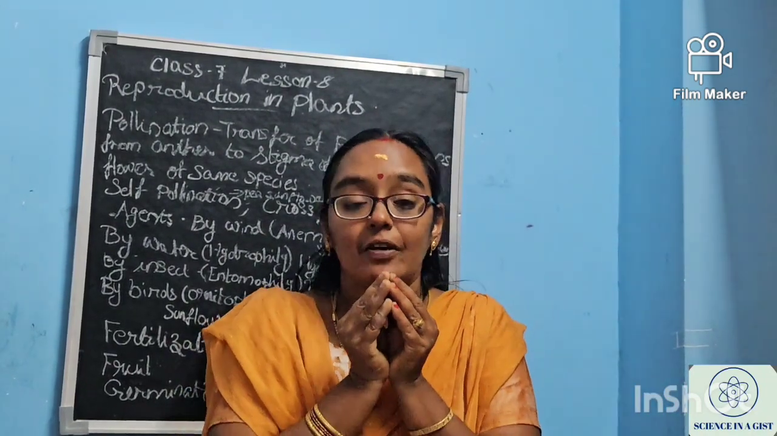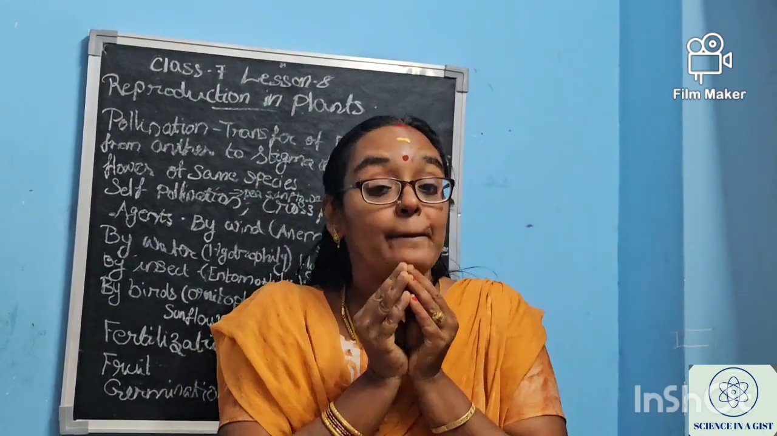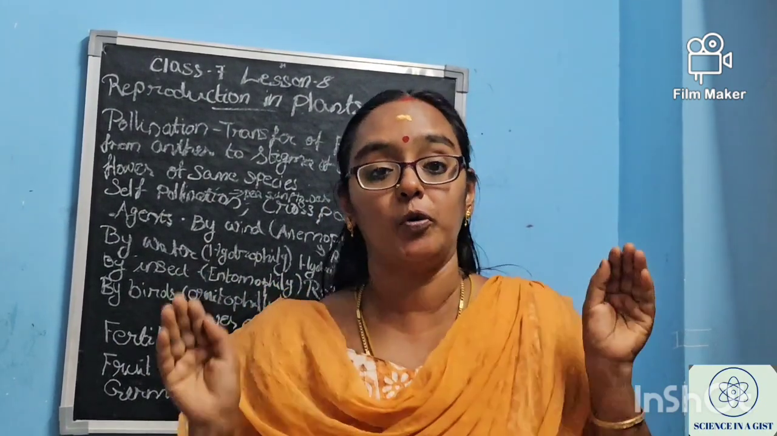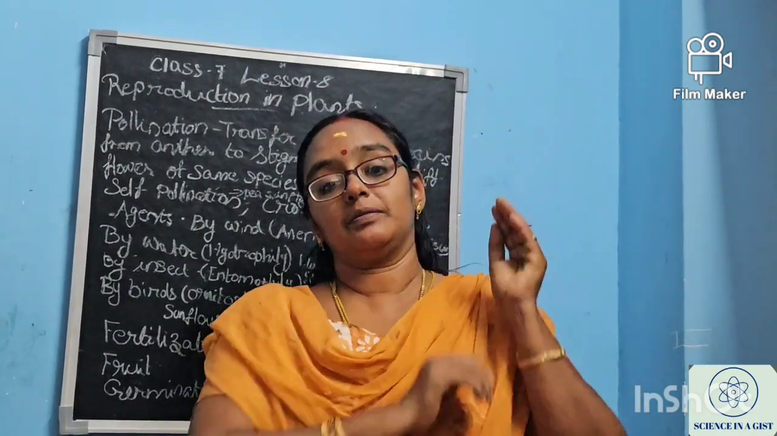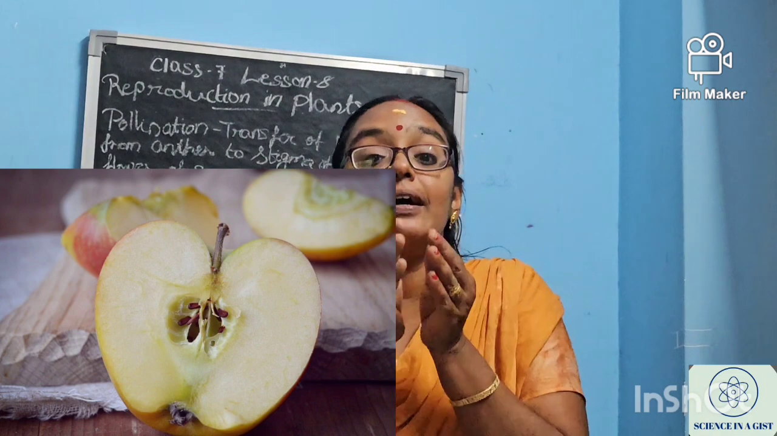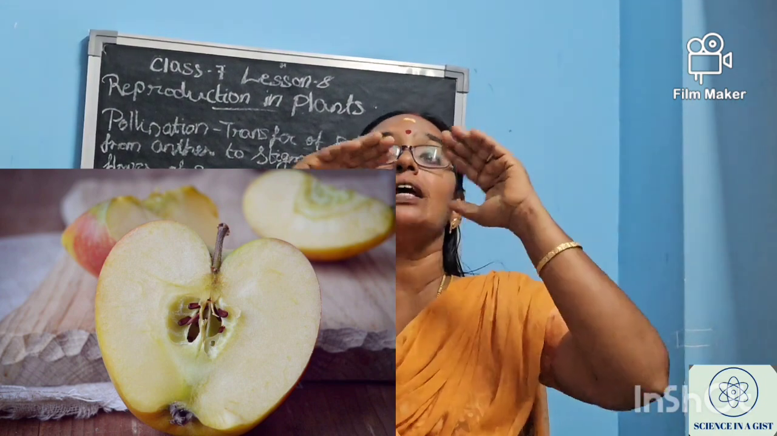The embryo has been developed. Where has the embryo been developed? The embryo has been developed inside the ovule. So the ovule will become the seed. What will the ovule become? It becomes the seed, and the ovary becomes the fruit.